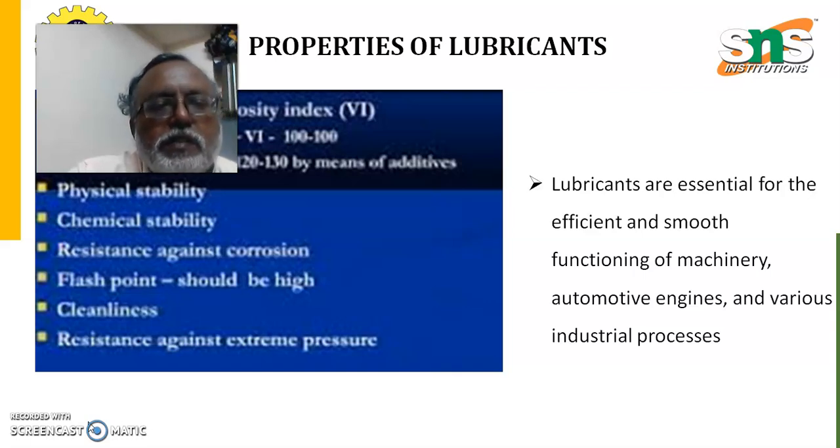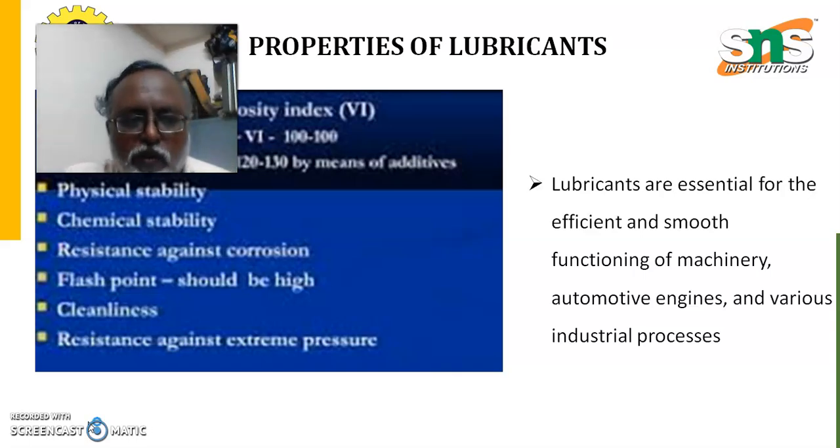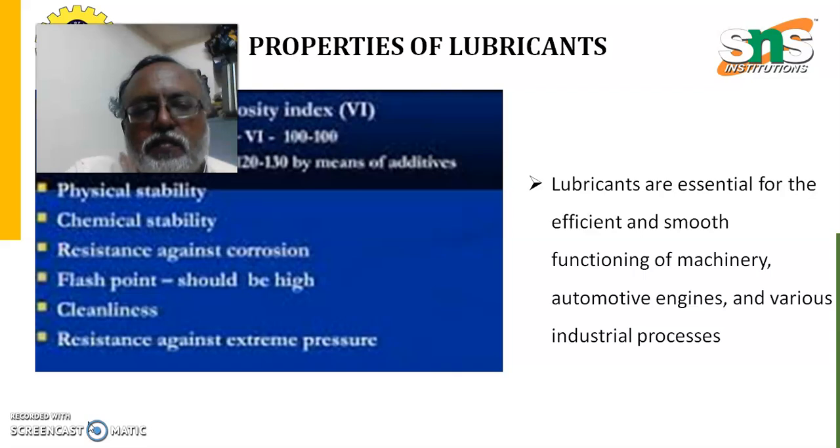The second property is physical stability. The physical stability will be the most considerable property of the lubricant. Then the chemical stability. Whatever be the situation, there should not be any chemical reaction, so chemical stability is also required. Resistance against corrosion. Lubricant should not be the reason for the corrosion in the contact surfaces. Flash point should be high. We require the high flash point. Lubricant should have the cleanliness and resistance against extreme pressure. Lubricant should resist the extreme pressure.